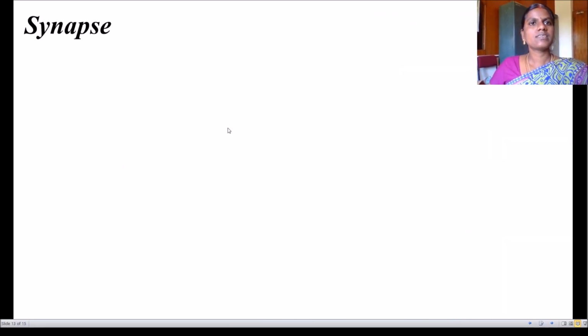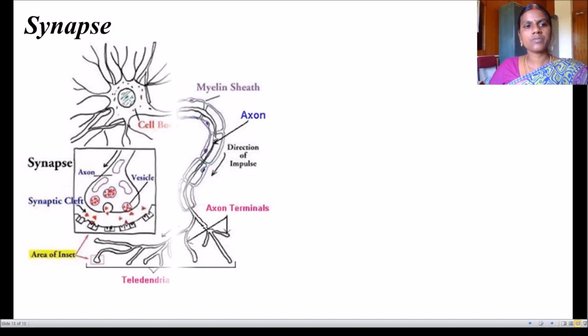And synapse means nothing but, you can see the picture here. You may see the axon here. This is the axon part. At the end of the axon terminals, there is a synaptic knob. These are the synaptic knobs.